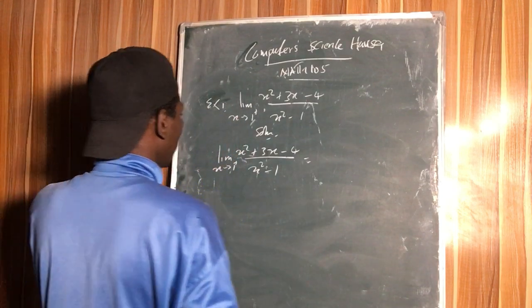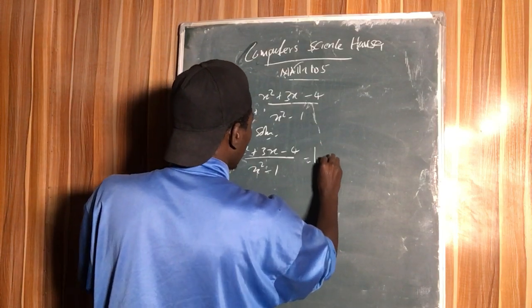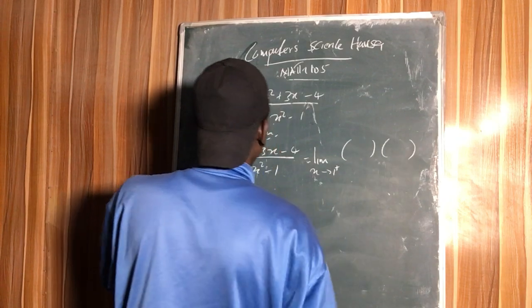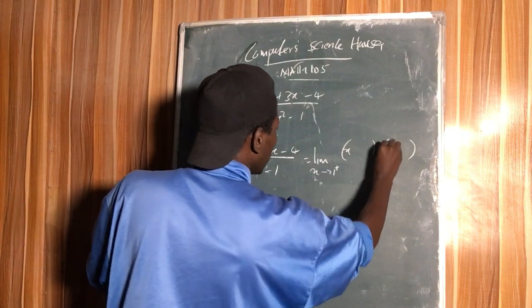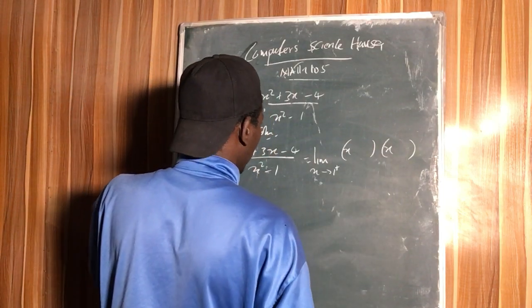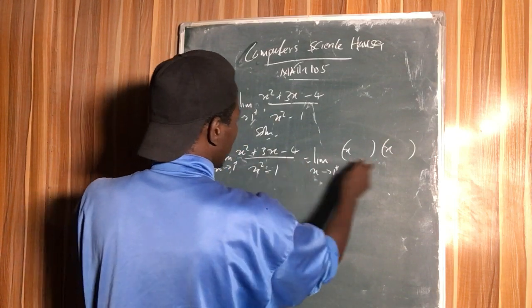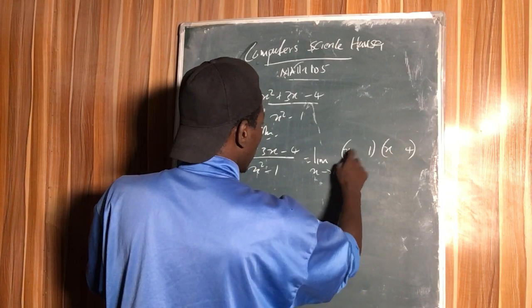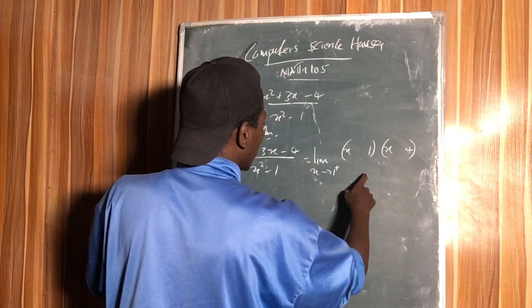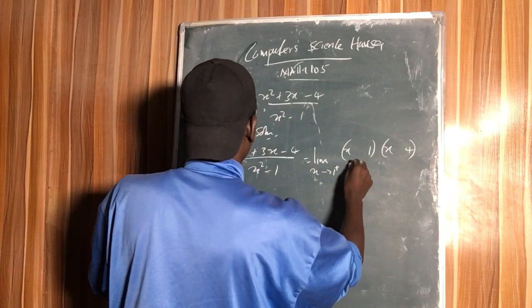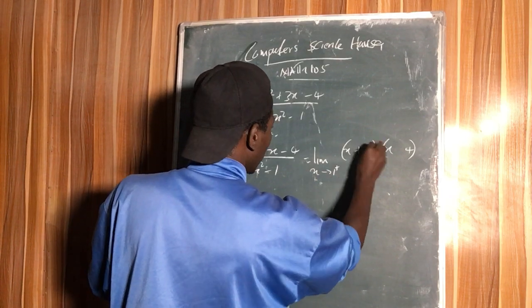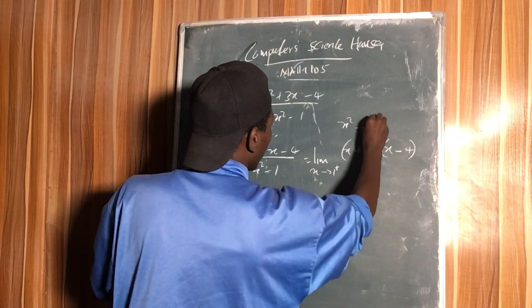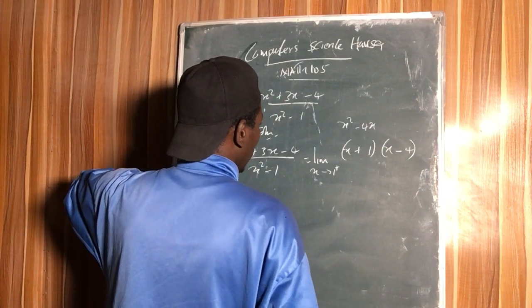So let's start by expanding this. We have the limit as x approaches 1 from the right. x times x is x squared, minus 4x, alright, minus 4x.